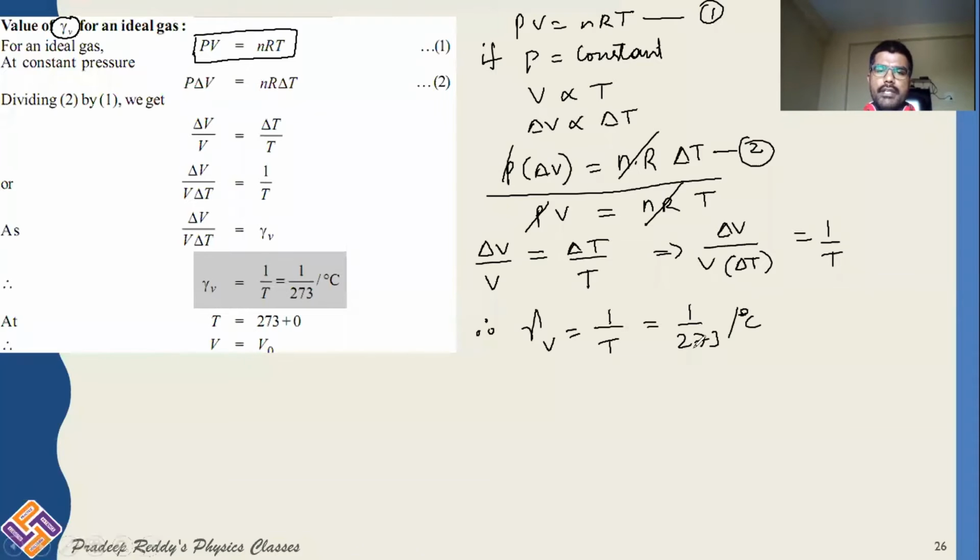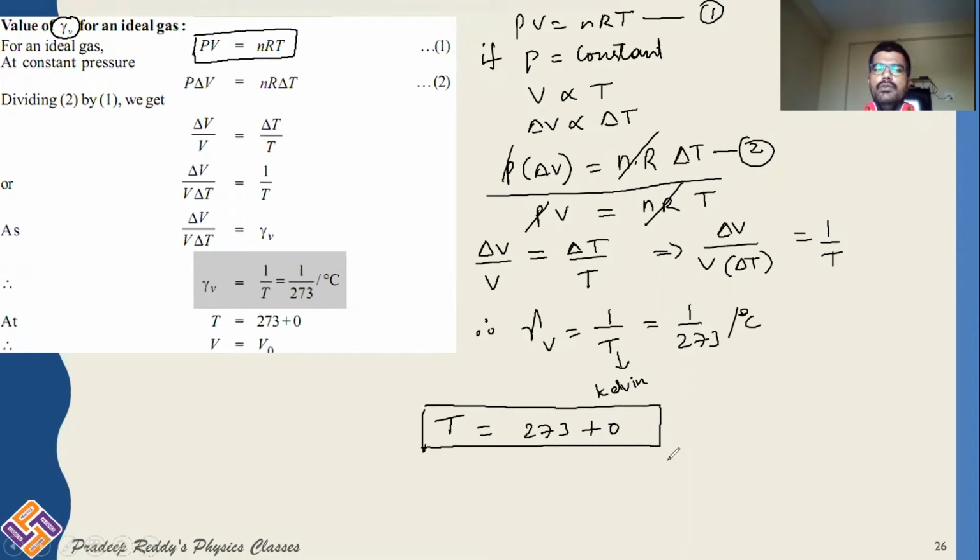That means if you are converting it into Kelvin, this is usually in Kelvin. If you convert it into Celsius, it will be 1 by 273 per degree Celsius. So temperature T will be equal to 273 plus 0. This is the temperature T, where gamma V can be estimated. Gamma V is equal to 1 by T.